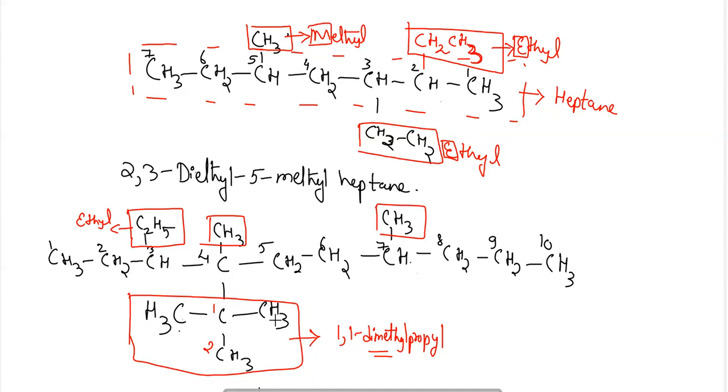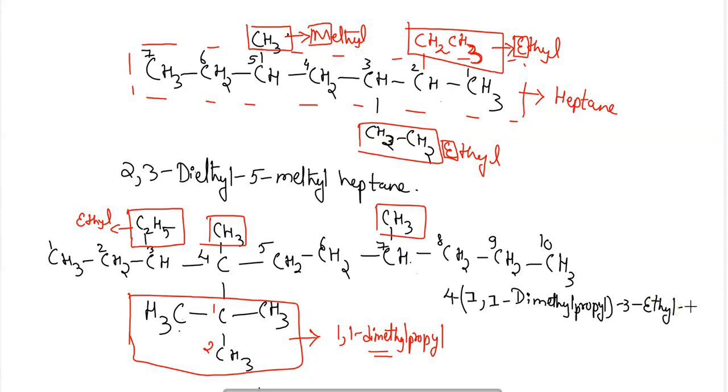Here, due to the presence of this complex compound, the first letter of the complex compound will be considered for the preferential order. Hence, the first compound here will be 4, 1 comma 1 dimethyl propyl. With that, in the third position, ethyl is there.